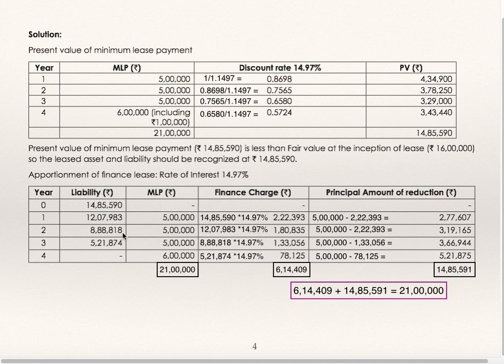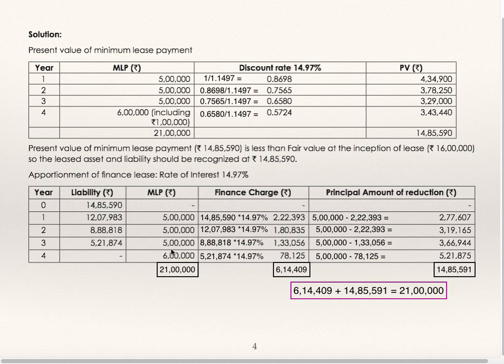On 8,88,818, work out 14.97%. You will get interest. 5 lakhs minus interest will be principal amount. Deduct this principal amount from 8,88,818. You will get 5,21,874. On that, 14.97% is to be worked out, which is interest 78,125.